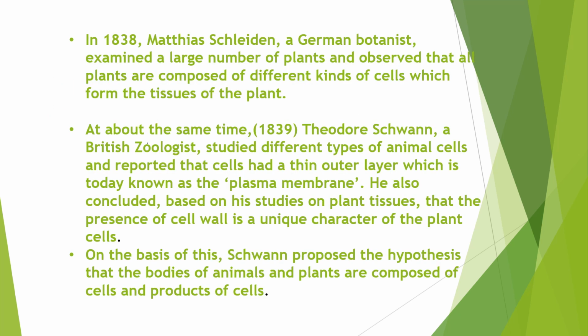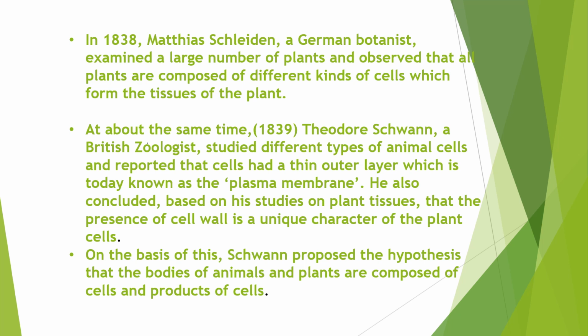Friends, now let's understand about cell theory. What exactly is meant by cell theory? To propose the cell theory, there came two scientists called Matthias Schleiden and Theodor Schwann. In the year 1838, a German botanist, his name was Matthias Schleiden. Actually, he was a botanist, so he observed different kinds of plant tissues. He studied different types of plant tissues and stated that all types of plant tissues are composed of plant cells. This was a statement given by Matthias Schleiden.